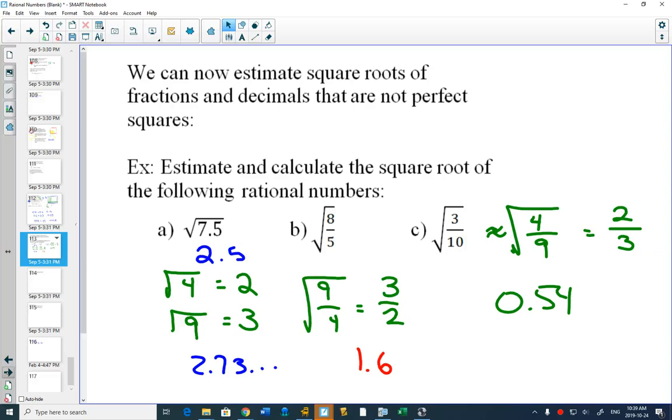You're buying a $5 item and a $7 item, and you get to the till and you give the person a loonie. They look at you like, what's wrong with you? You're buying a $5 thing and a $7 thing, and you think you can pay for it with $1. It wasn't a very good estimate, right? If you take out a $10 bill, they look at you like, that's not enough money. Didn't you do an estimate? $5 plus $7 is going to be more than $10. And so being able to do an estimate is important.